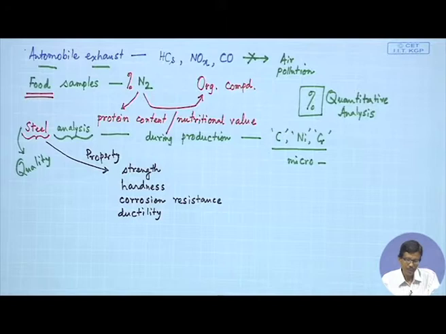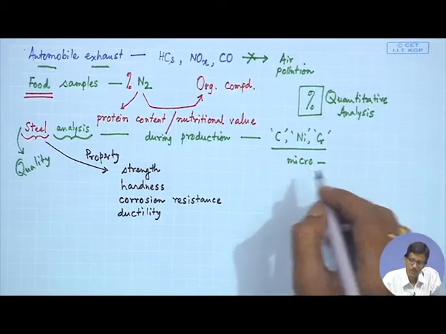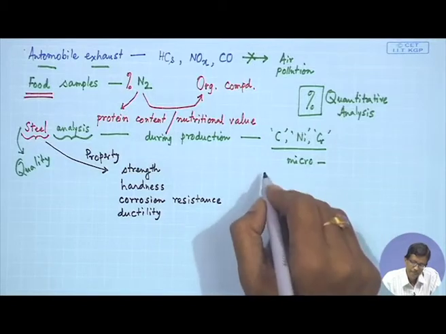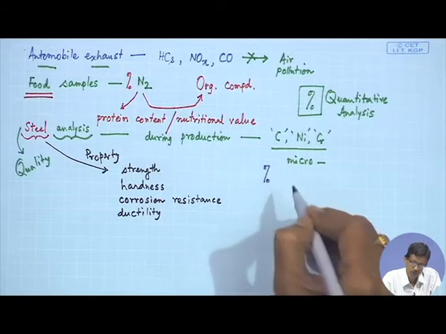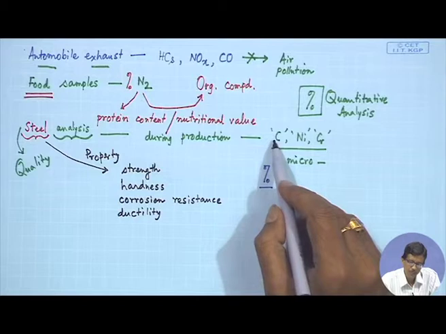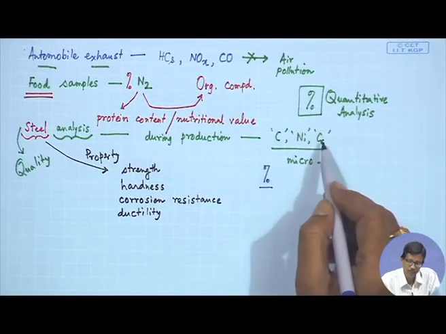So, you see that a typical analytical datum otherwise is not so useful to us. What the analytical chemist can do is simply report, after analysis, the percentage of carbon present in that steel, the percentage of nickel, and the percentage of chromium.